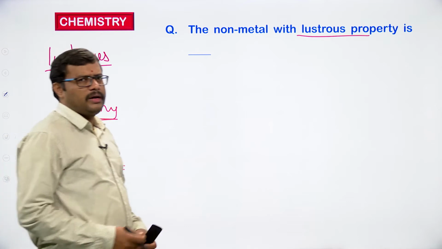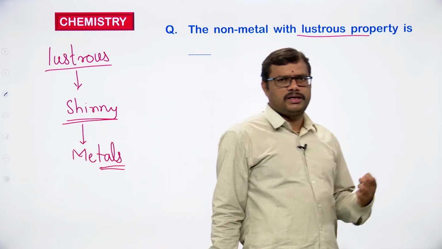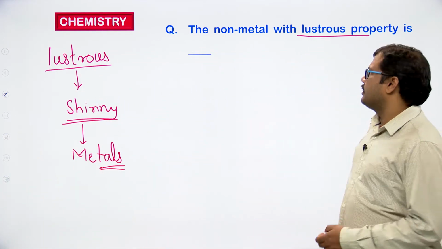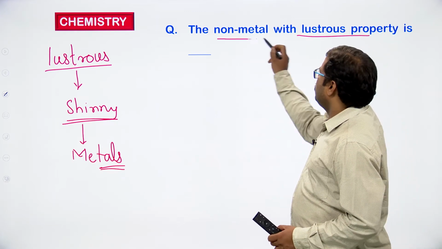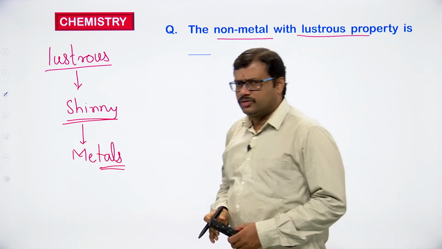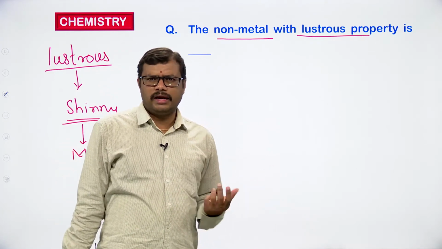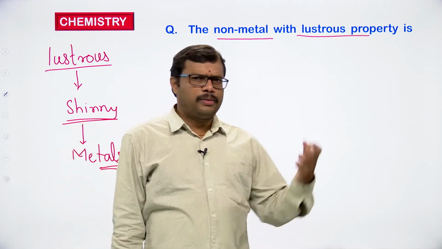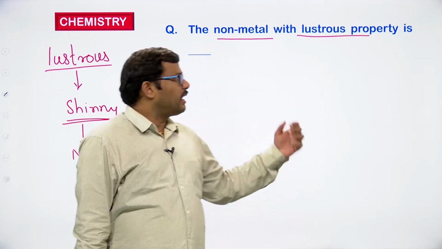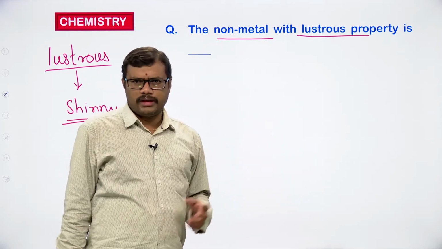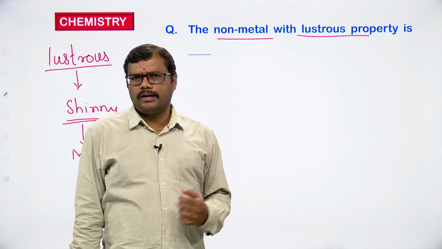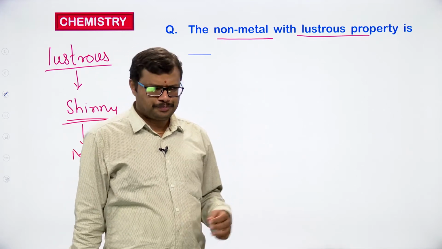So shining property is associated with metals, but what they are asking is the non-metal with lustrous property. We have discussed that generally non-metals are non-lustrous; the shining property is absent in the case of non-metals.